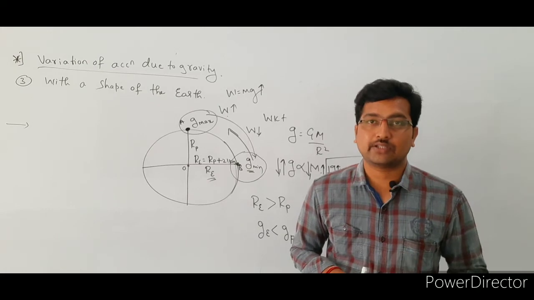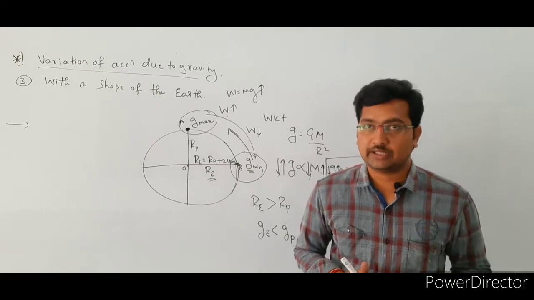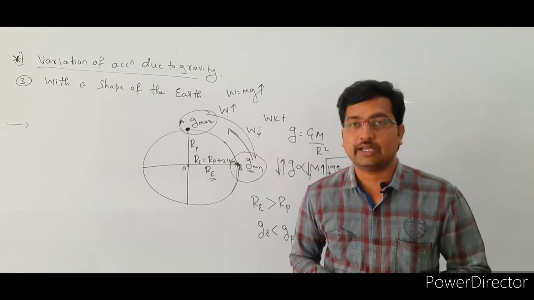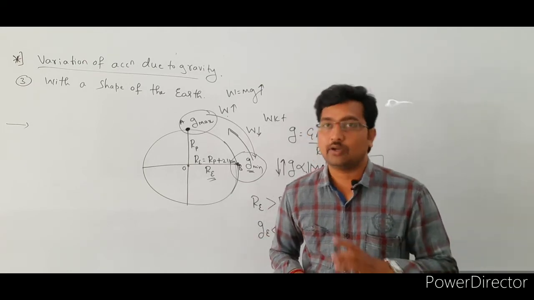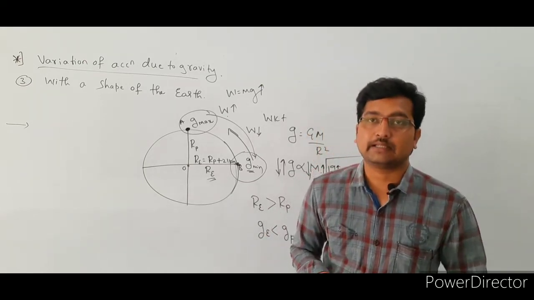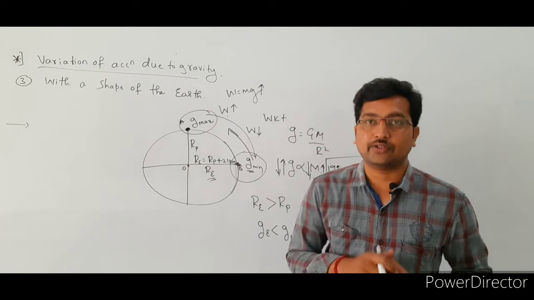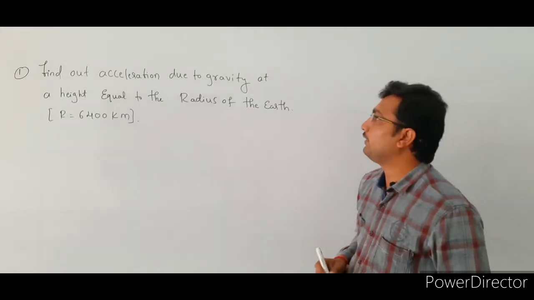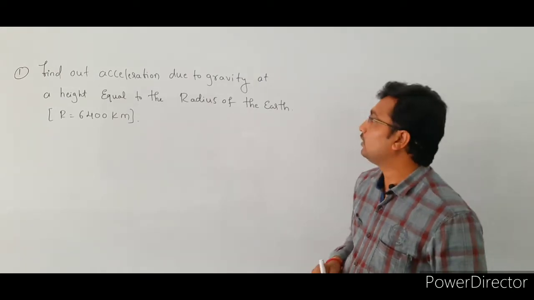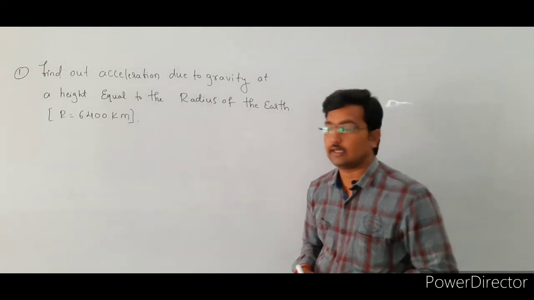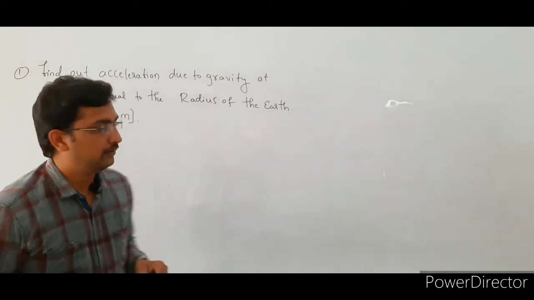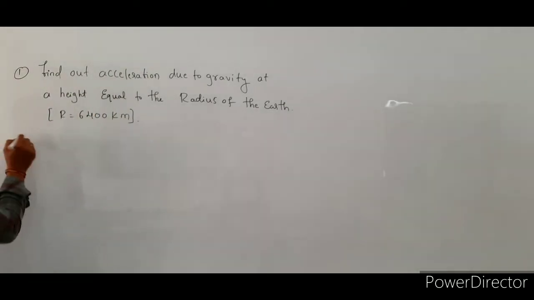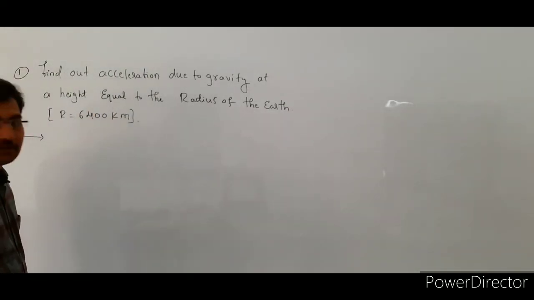So the first one is the variation of acceleration due to gravity above the earth's surface, and the second one is the variation of acceleration due to gravity below the earth's surface. Please practice these three derivations. See the problem here. Find out acceleration due to gravity at a height equal to the radius of the earth, right? Okay, see here, already we know the variation of acceleration due to gravity above the earth's surface, right?